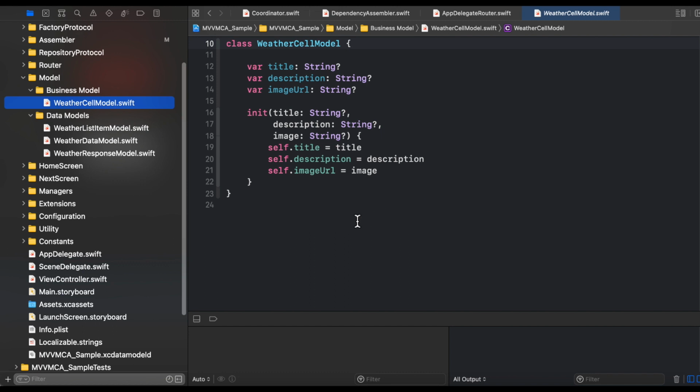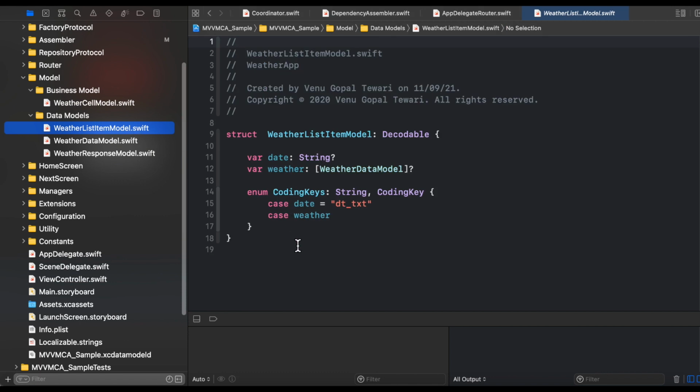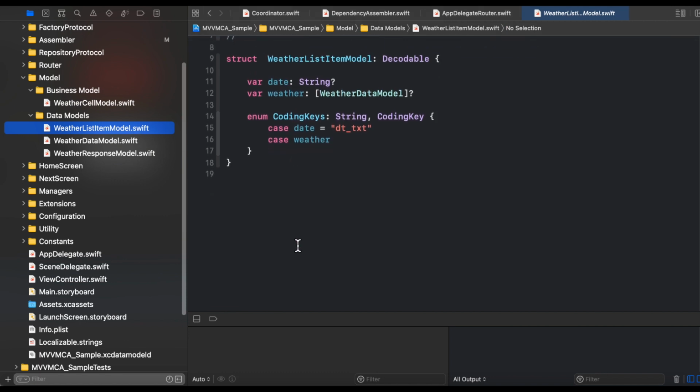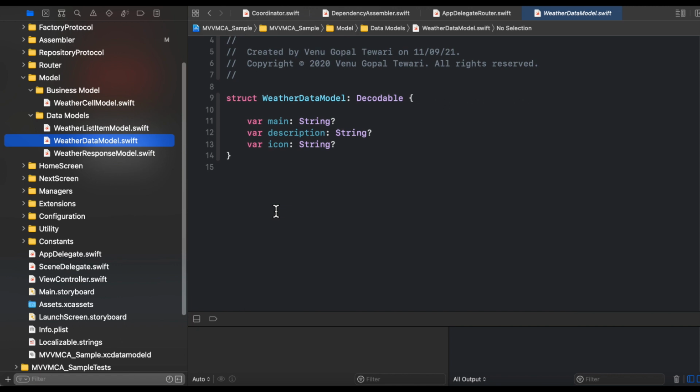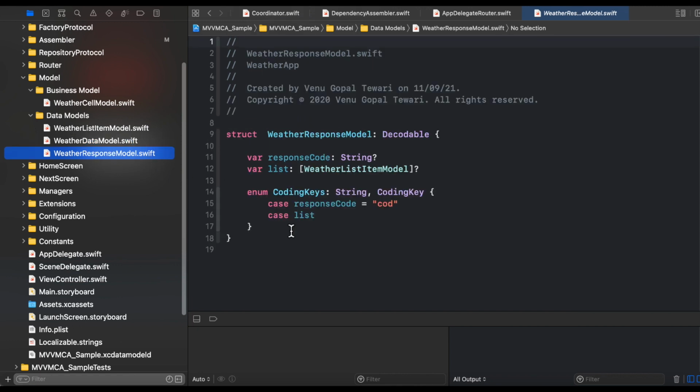So this is the weather cell model, that is our business model, and that is used to display the data to the user. And there are three data models that I have created in accordance with the response of the weather API. And we are following the Decodable protocol here to convert the JSON response into our data models. This is the final weather response model. So with the help of these three data models, we have implemented our data model classes.